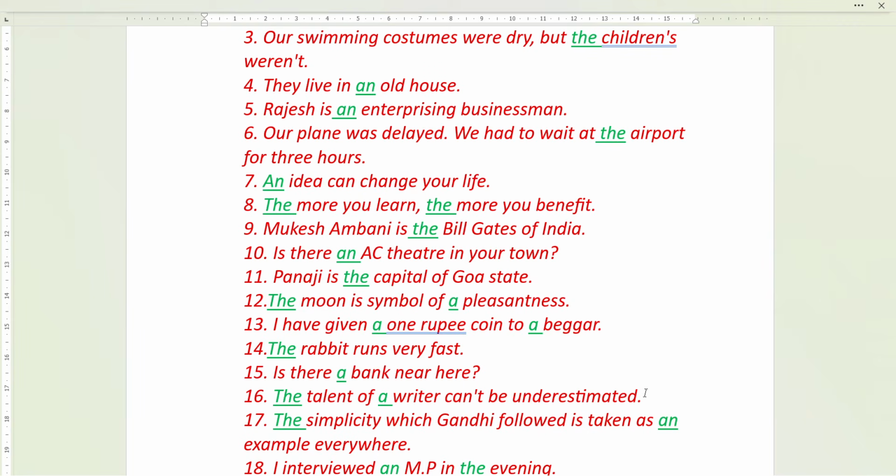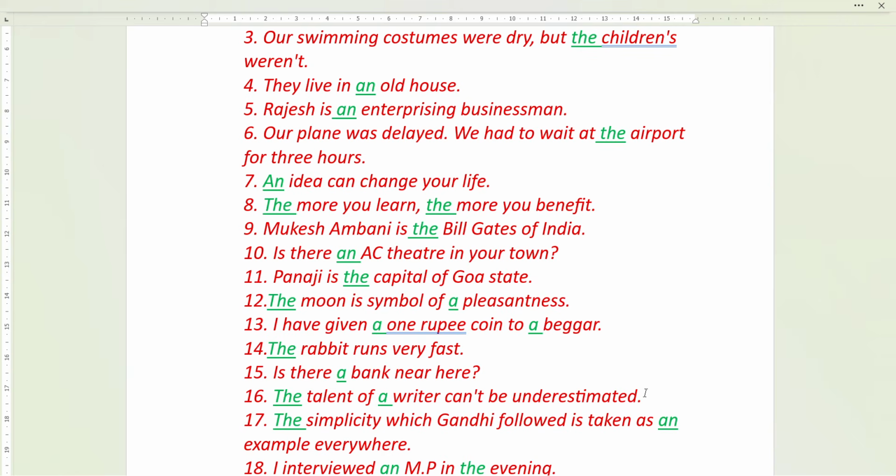The more you learn, the more you benefit. Here, the more you learn, it is about a very universal thing. And moreover, more is considered as a plural form. The more you learn, the more you benefit. In this eighth example, the more you learn, the more you benefit, is also like a quotation or a proverb sort of thing. There also we use the.